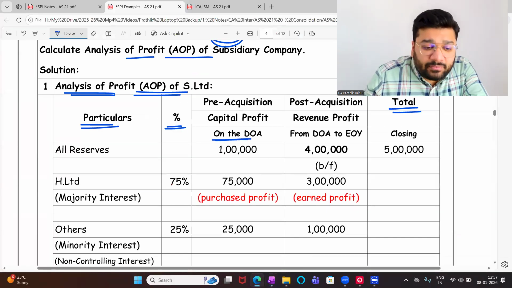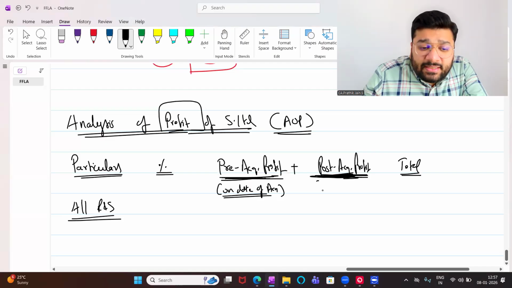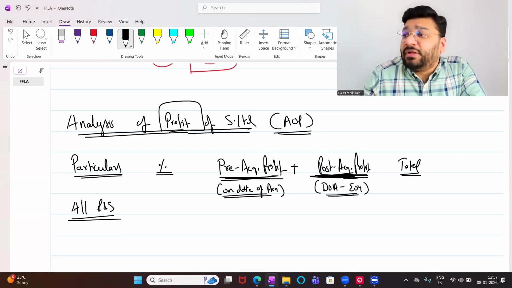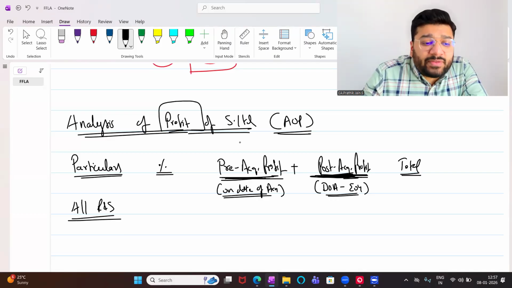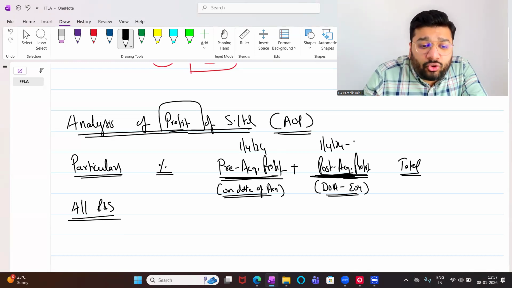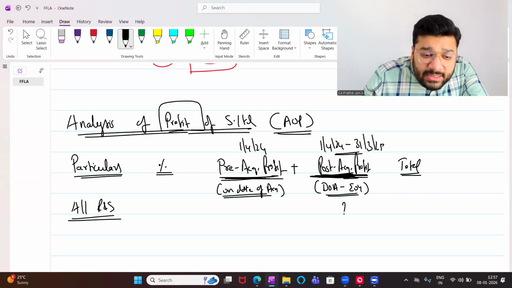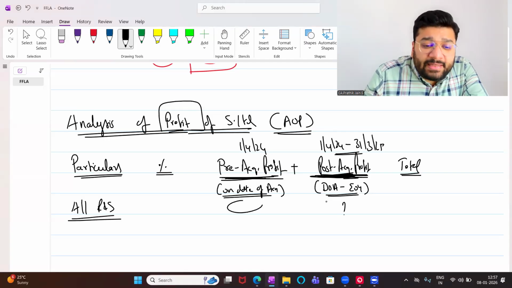On date of acquisition. And post-acquisition profit is from date of acquisition to the end of the year. So this is pre-acquisition profit on 1/4/24, and this is from 1/4/24 to 31st March 25. Any problem? This is not given, people. Opening is given, closing is given.